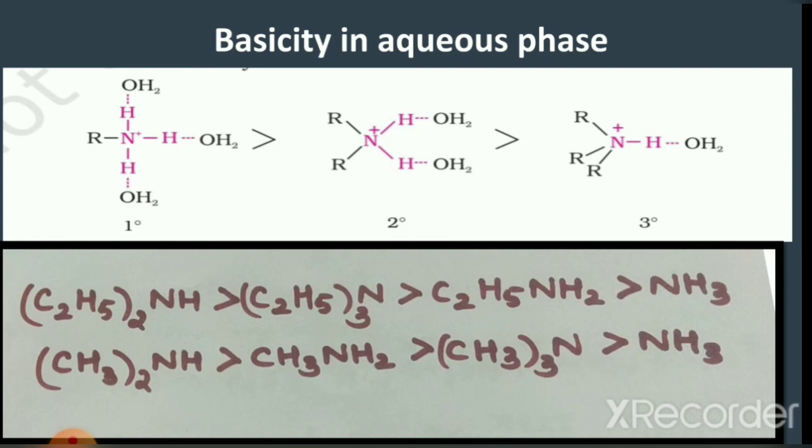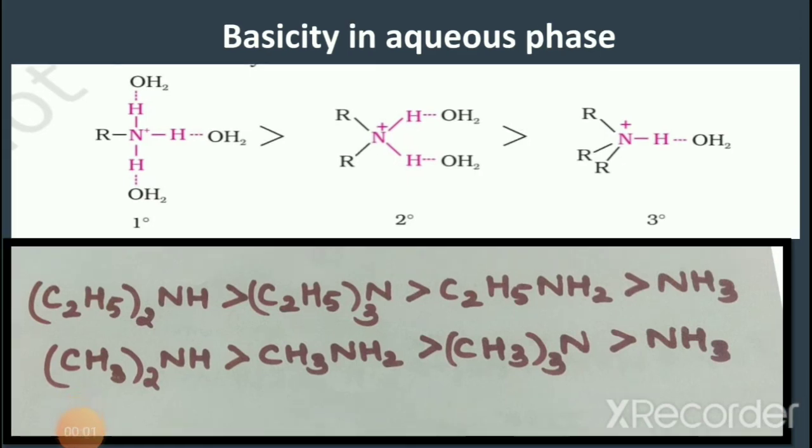Also, if there is a change in the alkyl group, that is, if the alkyl group is bigger, there will be steric hindrance to hydrogen bonding, as a result of which the order of basicity again changes. Therefore, in aqueous phase, an interplay of inductive effect, solvation effect and steric hindrance together will decide the basic strength.